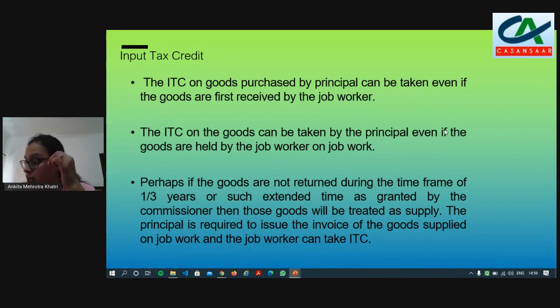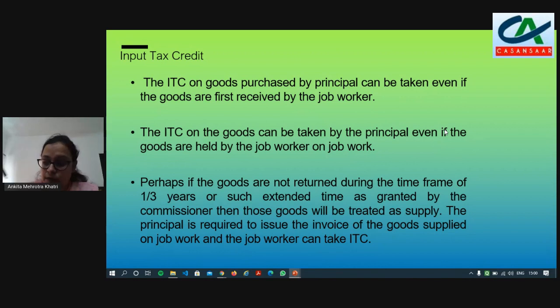Now for this point, I have one query which someone has raised: what if the job worker uses some of his own material as input to execute the job work? How will he invoice it and take ITC for his own inputs? Supposing there is Mr. A, who has a biscuit manufacturing factory, and Mr. B, who is doing the job work of packaging these and supplying to the customers. The packaging material, like the carton boxes, has been supplied by the principal to the job worker to pack the biscuit packets for supply.